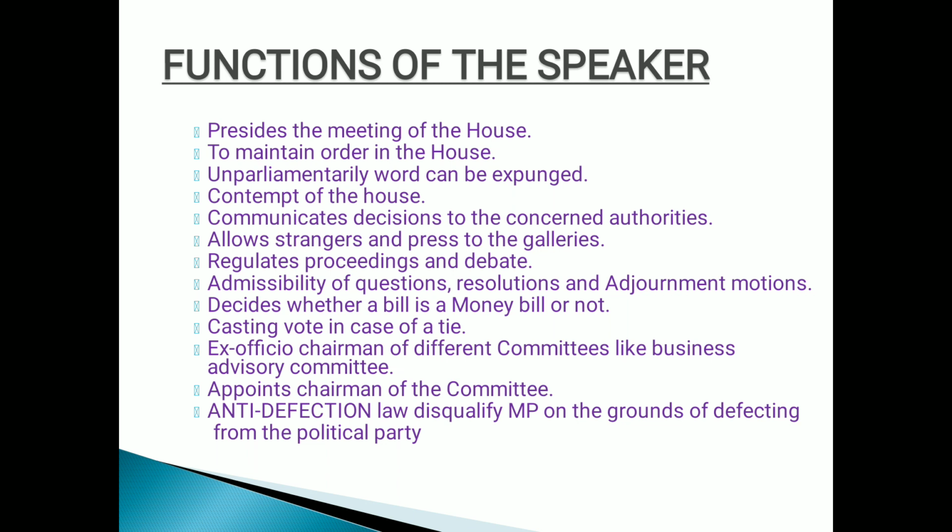Then he can cast his vote in case of a tie, in case of a proposal when it is being discussed among the members of the house and the votes are equal. Here it's problematic for the speaker whether it is for or against, because votes are equal, right? In that case, he is going to cast his vote to break a tie for the proposal. And he is ex officio chairman of different committees, then appoints the chairman of the committee, and then he can pass the anti-defection law. Anti-defection, where a member of the parliament stands disqualified if he has done anything against the party, if he is found defected by the party holders.